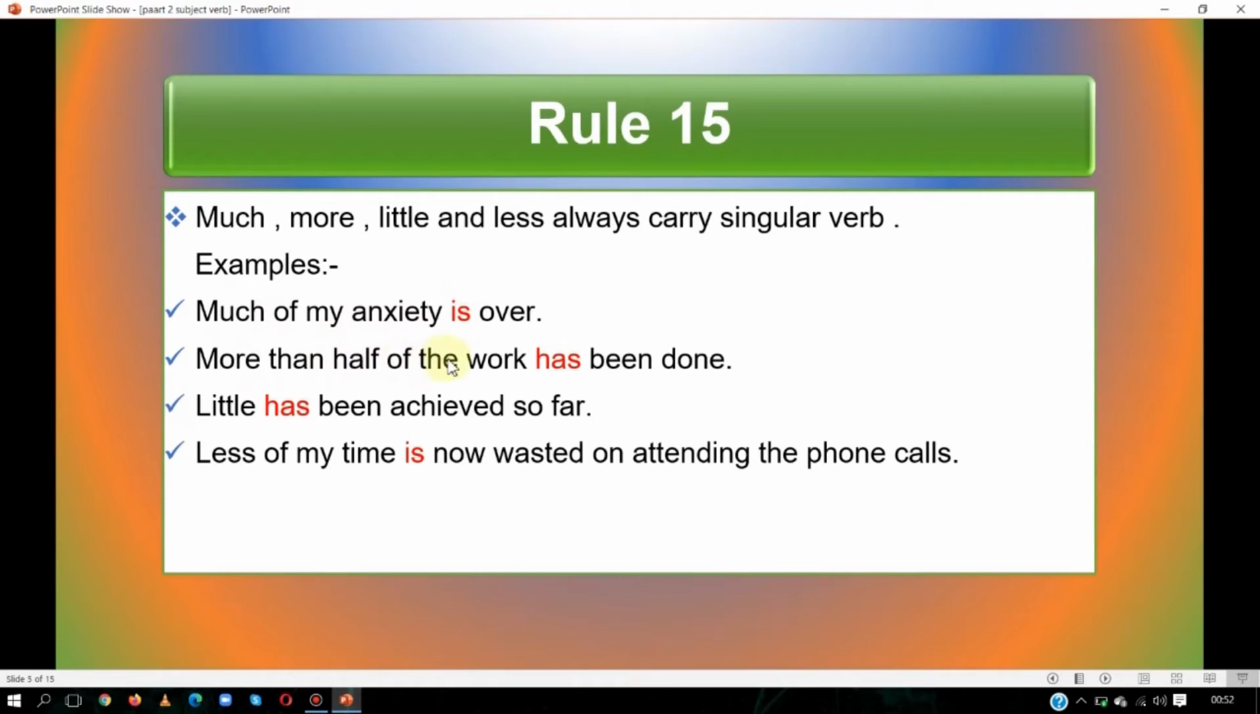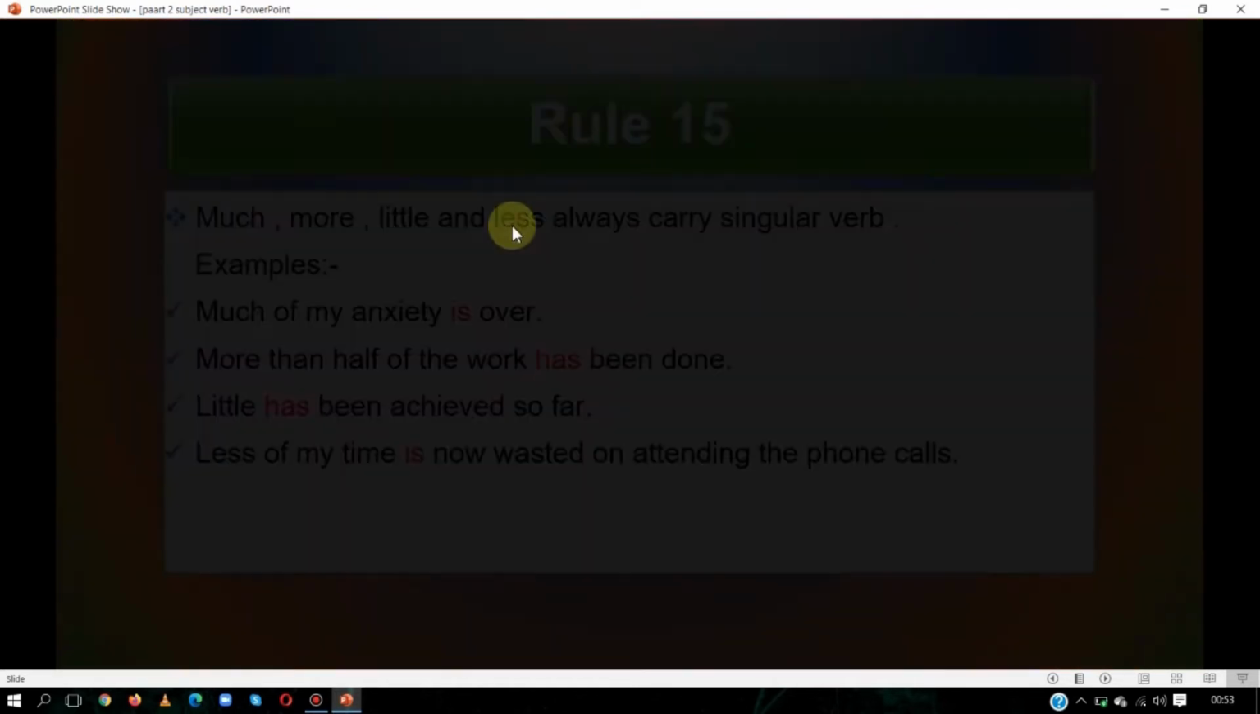More than half of the work has been done. Again, we have used more. Little has been achieved so far. Again, we will use a singular verb with little. Less of my time is now wasted on attending phone calls. Again, here we have used a singular verb with time and there is the word less. So with much, more, little or less, we always use a singular verb. Let us see the next.